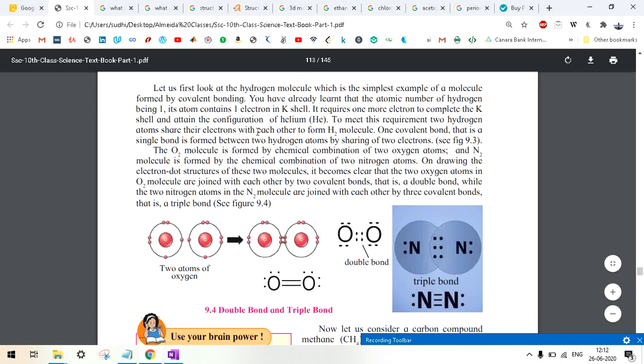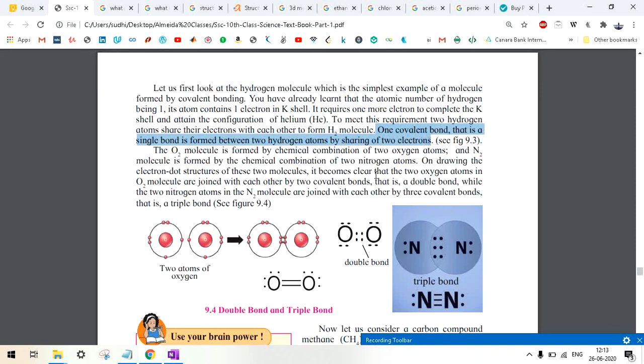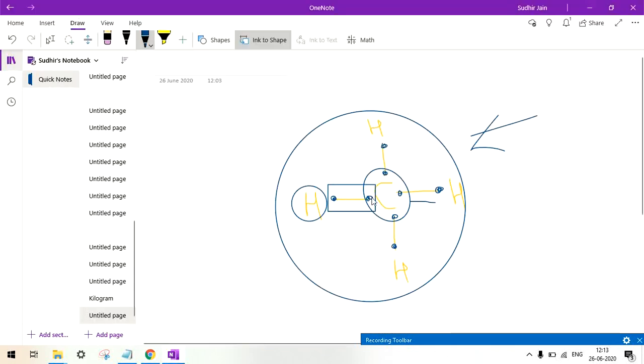Now one covalent bond, that is a single bond, is formed between 2 hydrogen atoms by sharing of 2 electrons. Very important line. You should understand. When one covalent bond is formed, it means that they are sharing two electrons. Here also, I have shown you in the diagram that two electrons are shared in this bond.